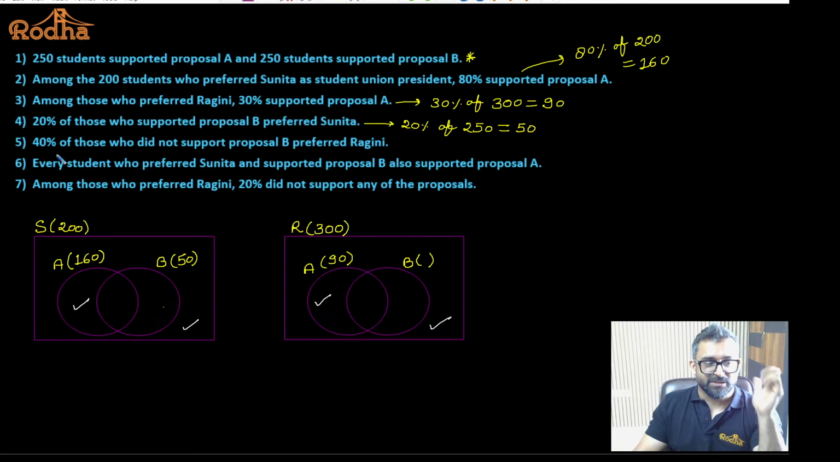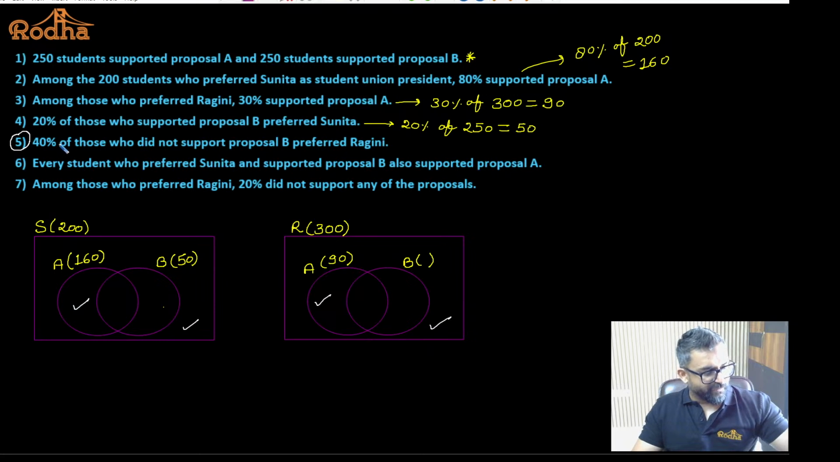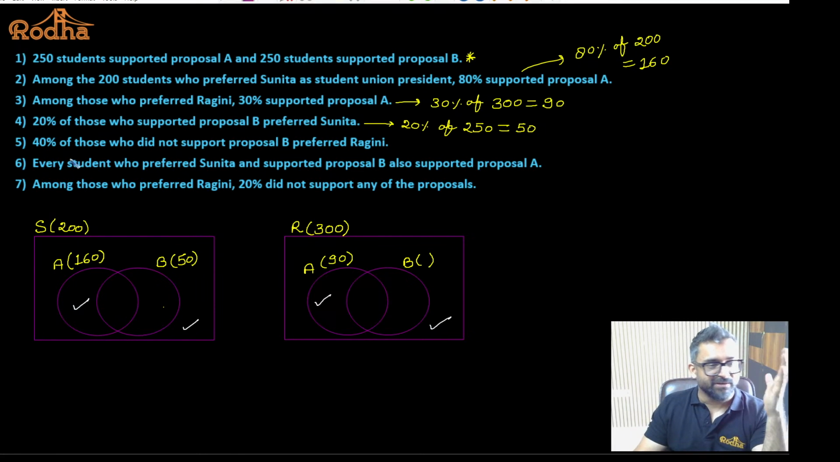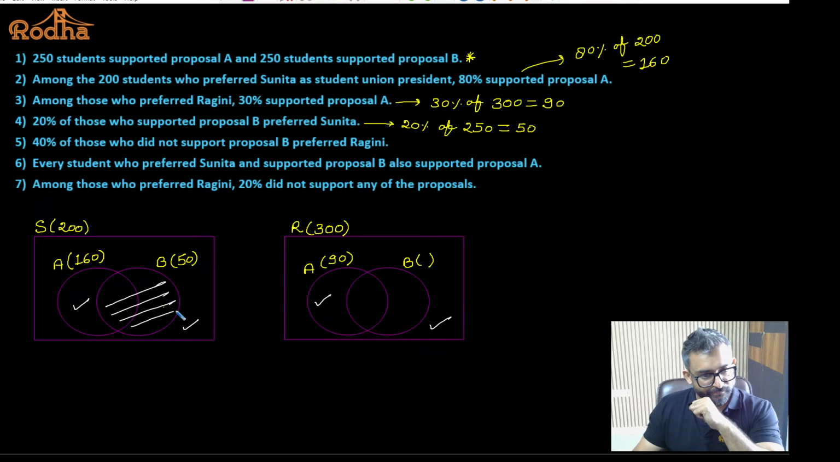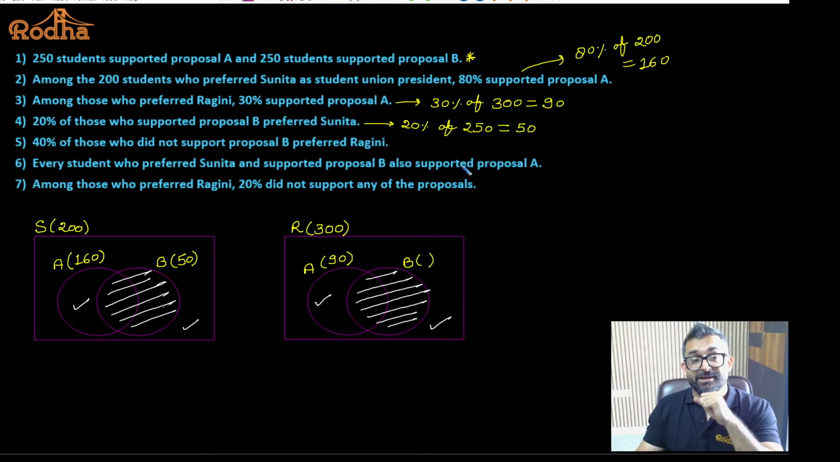As per the students, this is the statement which is going to break this question. And if you comprehend this statement properly, you'll get the answer very soon. 40% of those who did not support proposal B. How many people supported proposal B? These many. So those who are not supporting proposal B, these are the students they are talking about. So 40% of those who did not support proposal B preferred Ragini.